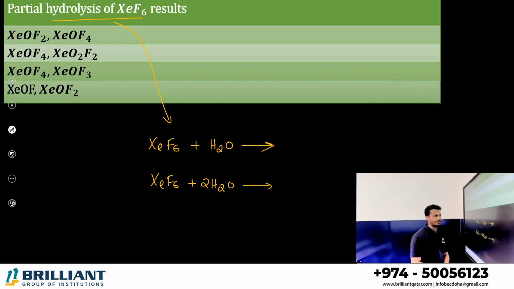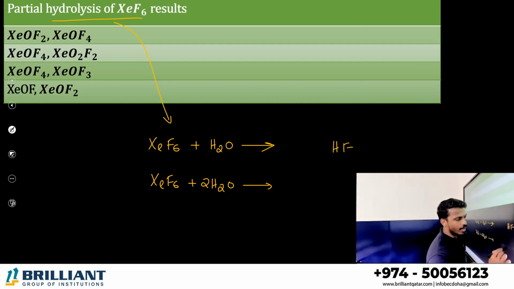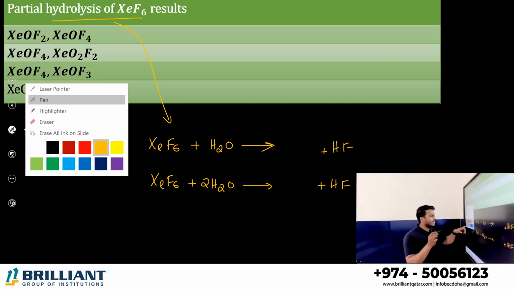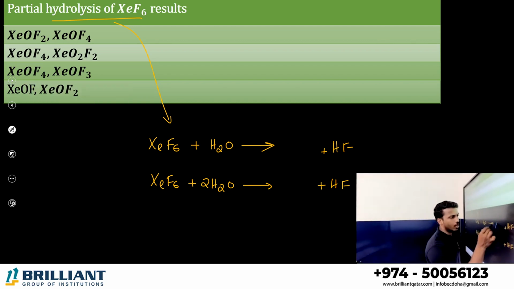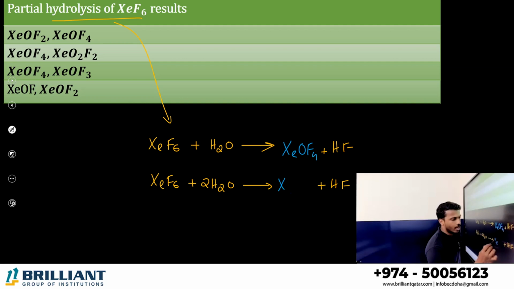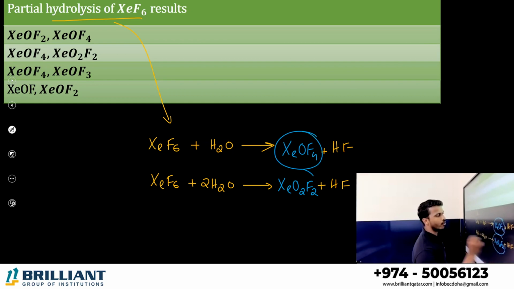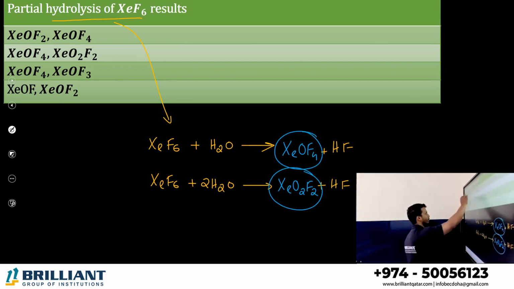What are the products? In both cases, the byproduct is common, HF. Only the major product is different. When XeF6 reacts with 1 water molecule, it gives XeOF4. When treated with 2 water molecules, it gives XeO2F2. So partial hydrolysis of XeF6 results in XeOF4 and XeO2F2.